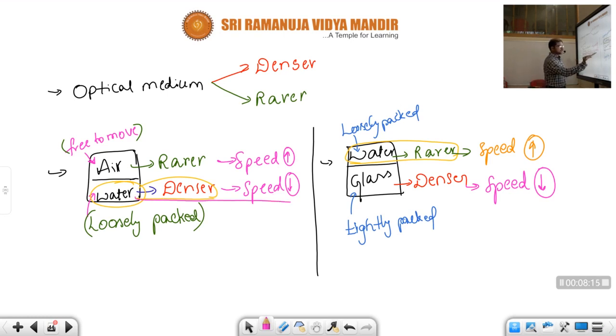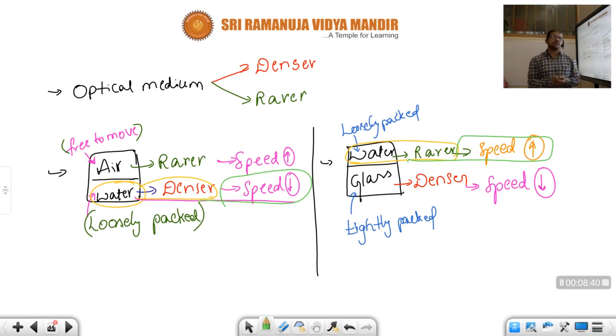In the water, in this first condition, we say the speed is more, and in the very next condition, we say the speed is less. How should we give the statement regarding the speed of light also? By comparison.